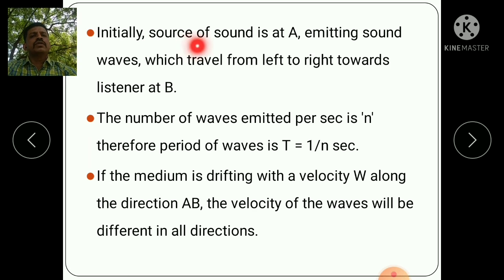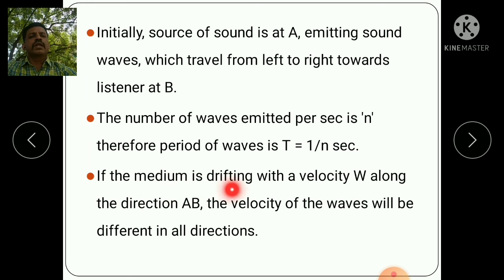Initially the source of sound is at A, emitting sound waves which travel from left to right towards the listener at B. The number of waves emitted per second is n. Therefore, the period of the wave is t equal to 1 by n seconds.